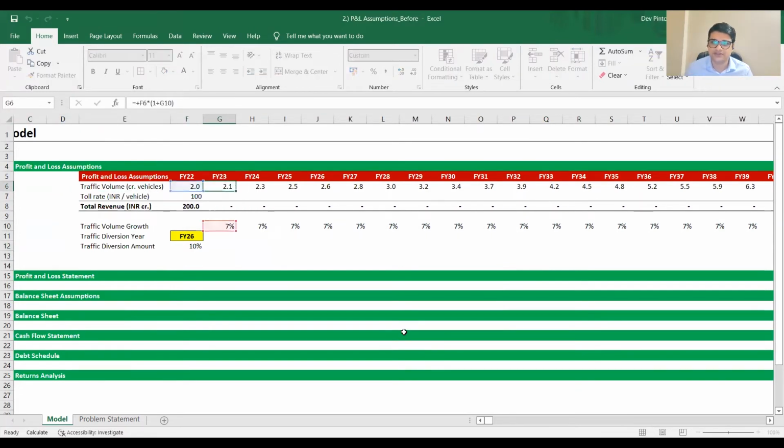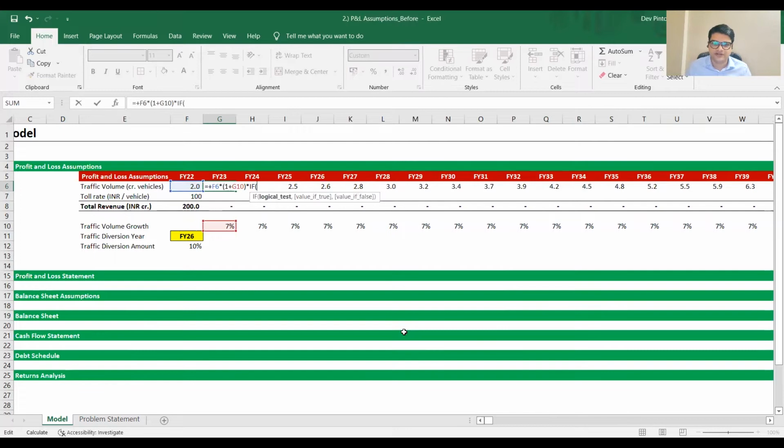Is there an issue with this? There's an issue with this, because they're telling us that only in FY26, there will be a 10% diversion in traffic, wherein you will lose 10% of your volume. So we have to add something to this formula. Let's just add that, and when does the diversion happen? Only in FY26.